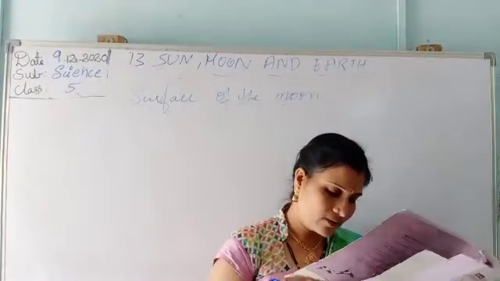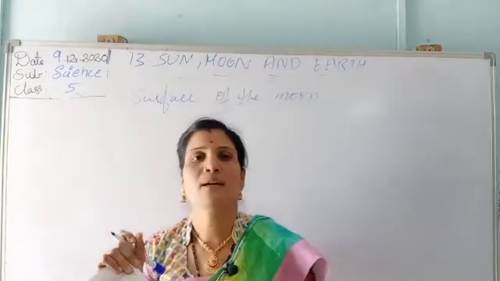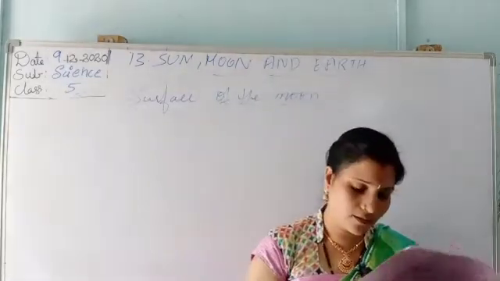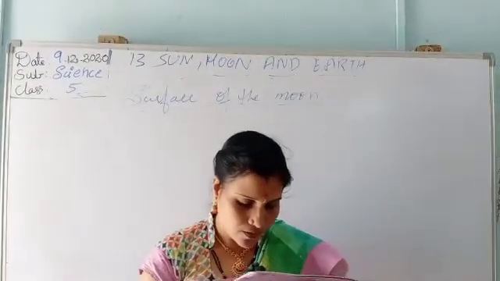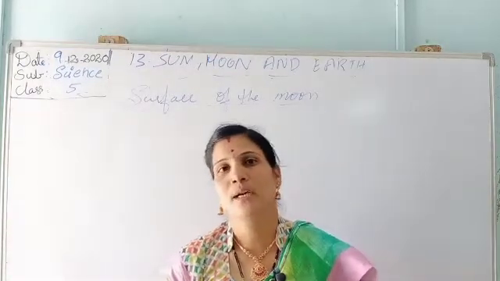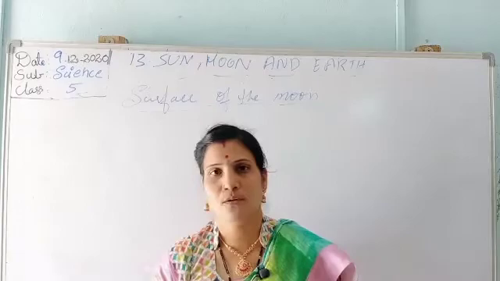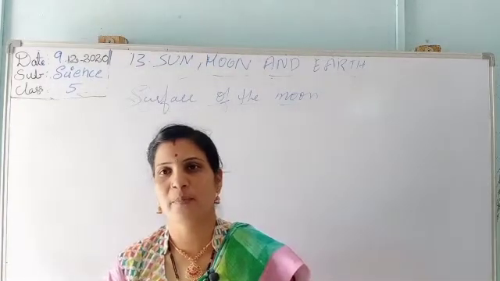Life does not exist on the moon. Here on the moon it does not exist, that is, living is not possible. There is no air, so we cannot live on the moon. Due to the absence of air and water, there is no air here either. No air, no water on the surface of the moon.